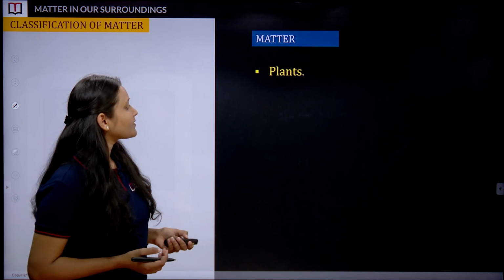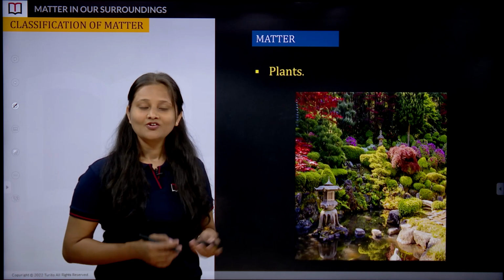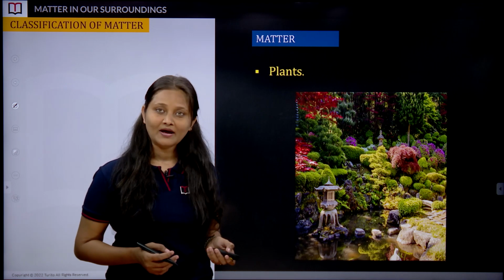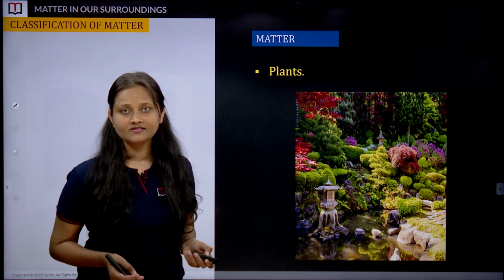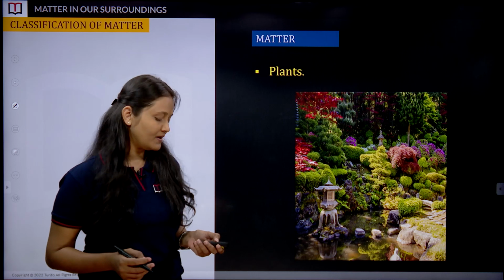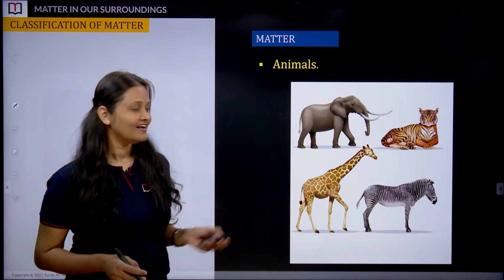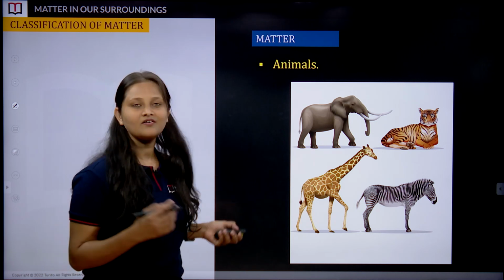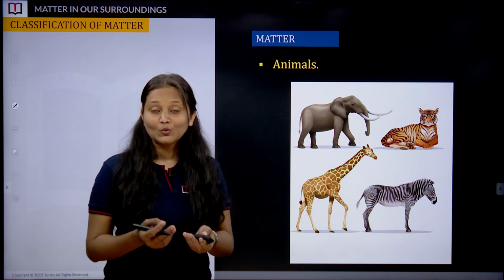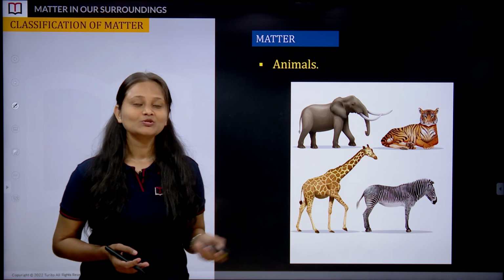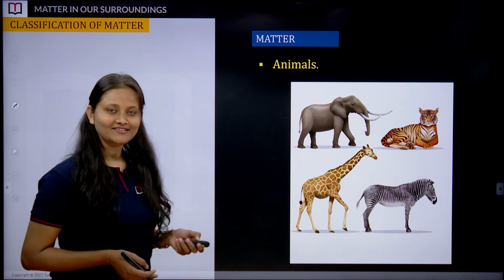Moving ahead, we have plants. So plants are also examples of matter. All living organisms are examples of matter. After plants, obviously animals, be it elephant, lion, giraffe, zebra, anyone, you and I. So we all are examples of matter.